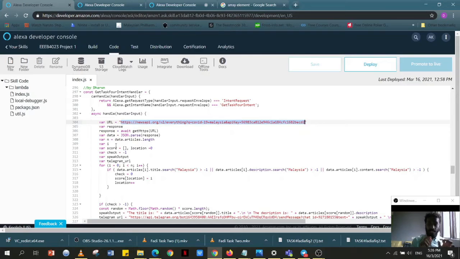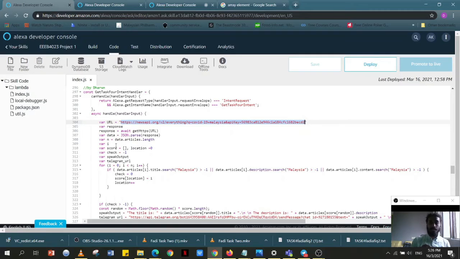For each article, starting from 0 until 19, it will go through the if condition. It will search the title, the description, and the content of each article for the substring Malaysia.